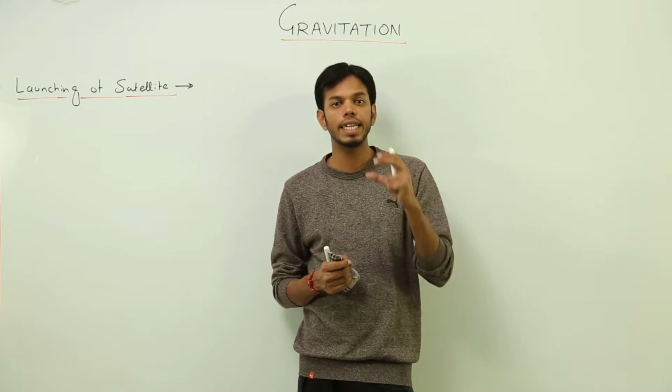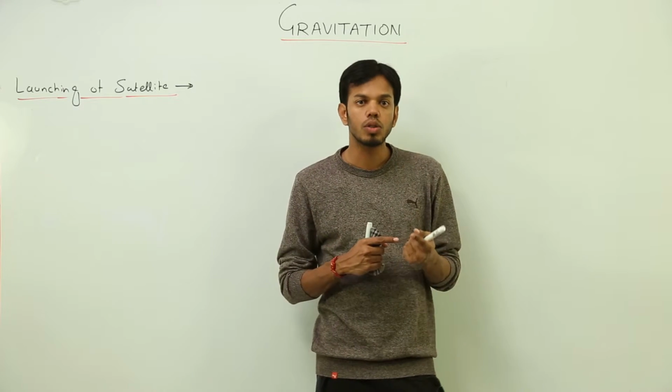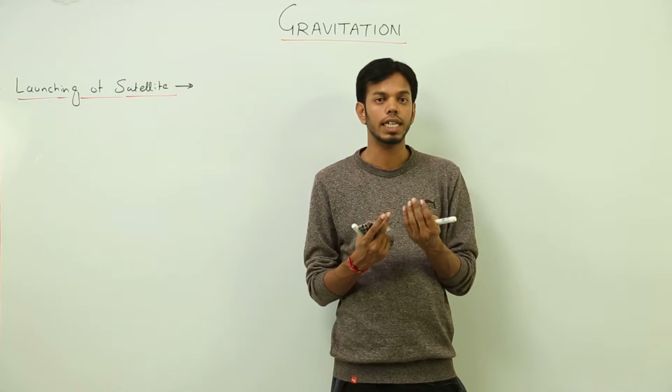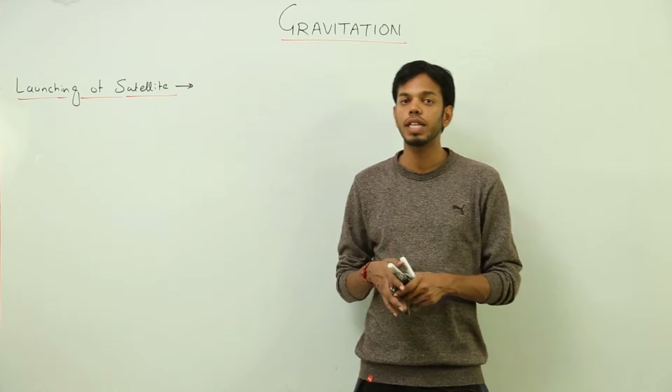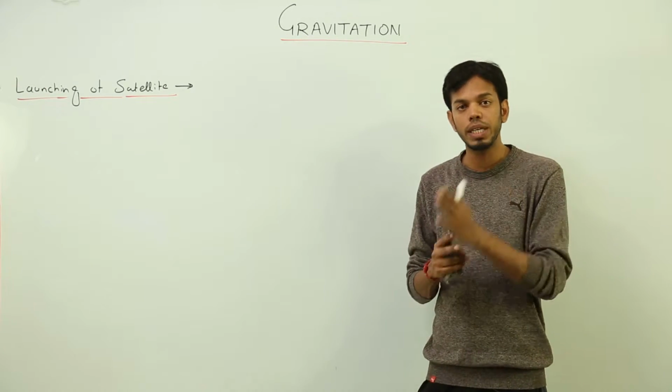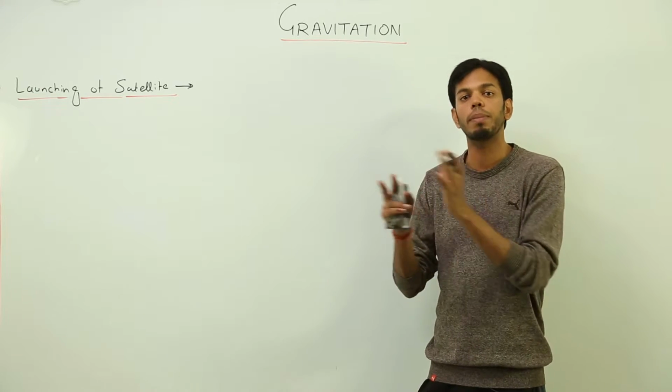Neutrons, which are contained in the nucleus. So that time also the circular motion or the centripetal force is provided by the electrostatic force of attraction. We have discussed this point before as well, that whenever there is a circular motion, the centripetal force must be existent and that force will be provided by something.